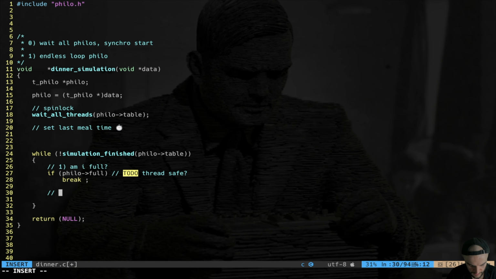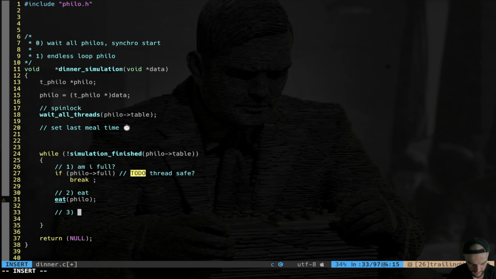Then the simulation, what is it? So we're going to call a function that I call with the Philo. Third is going to be sleep. So we can simply call our function precise use sleep, and write that it is sleeping. And fourth, we have thinking, for think. So we will call a function thinking. We pass Philo to it.